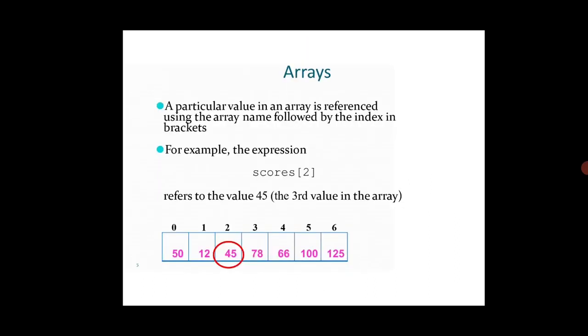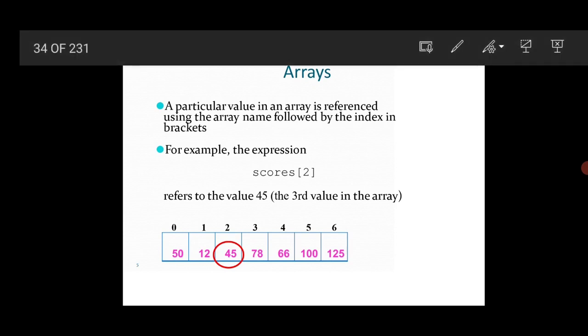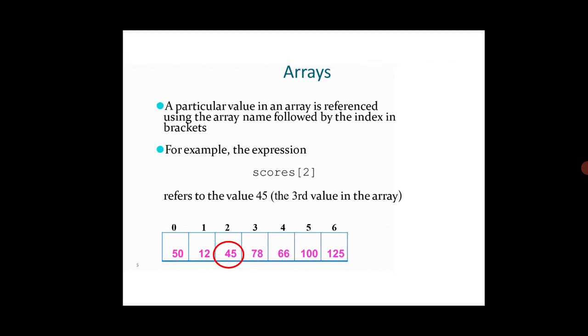Next, the non-primitive data type is array. As usual, array in the sense is a collection of multiple values. In an array we cannot have a single value; we may have multiple values. By using a square bracket and the index of that value, we can retrieve the particular value.